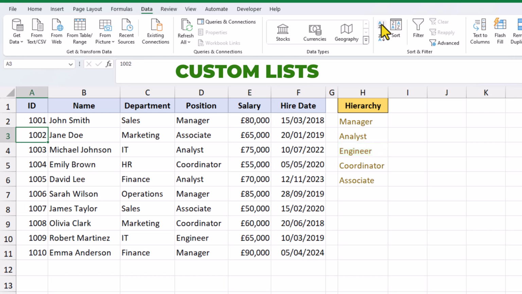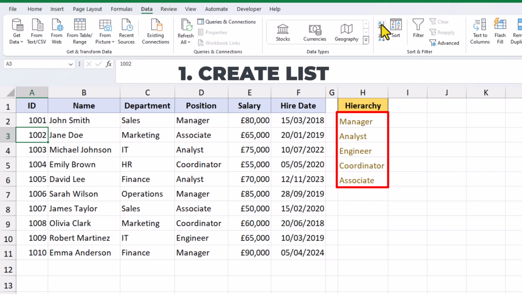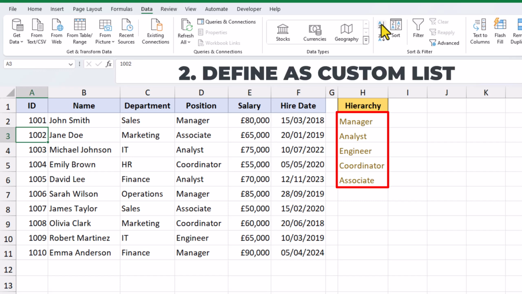This is where custom lists come into play, and there are 2 or 3 steps to this process. First, we need to create the list in the order that we want it, which is what we've done here in column H. Then, we're going to tell Excel that we want to define these items as a custom list. And then finally, we'll do a custom sort, and instead of saying A to Z, we're going to choose our custom list as the sort option.